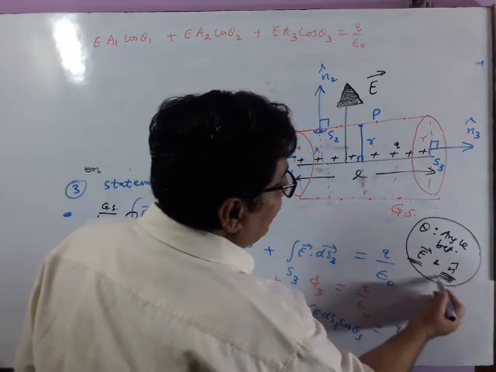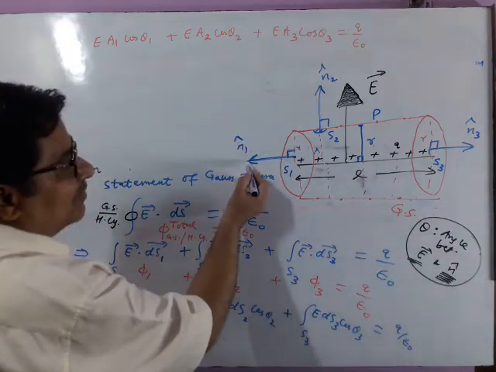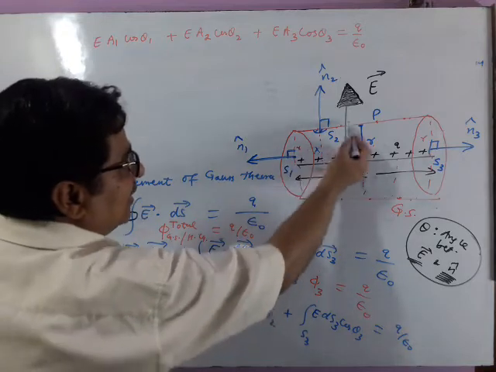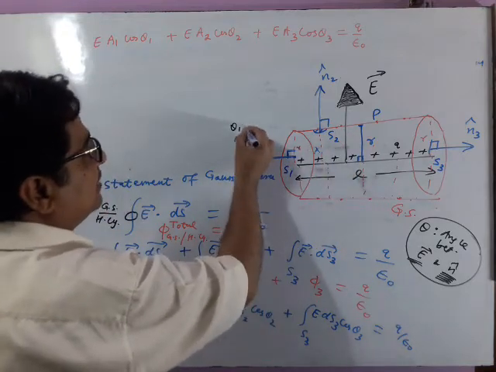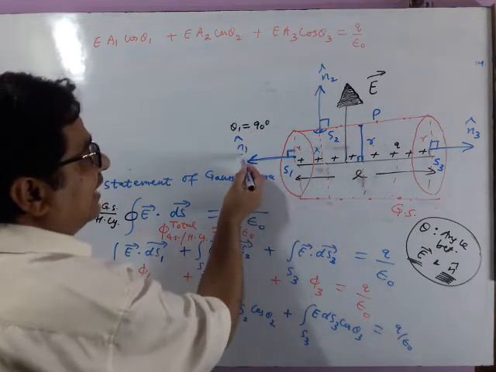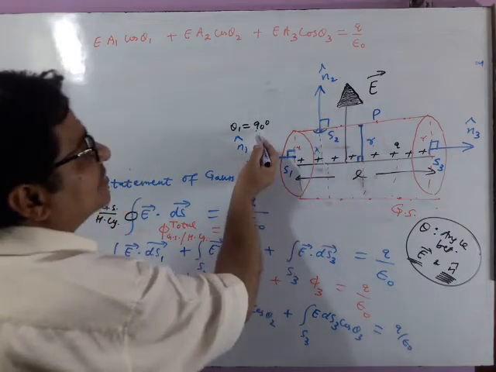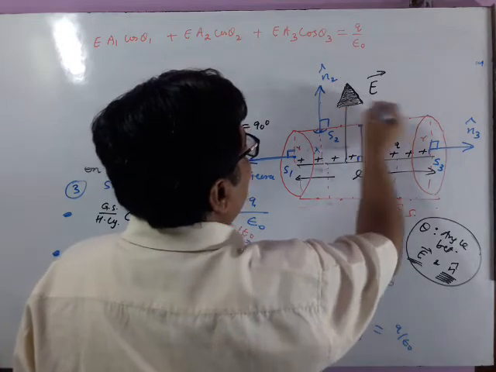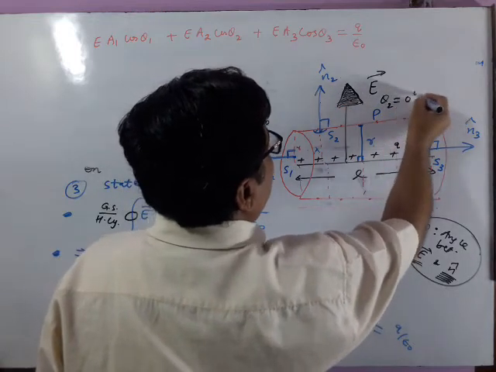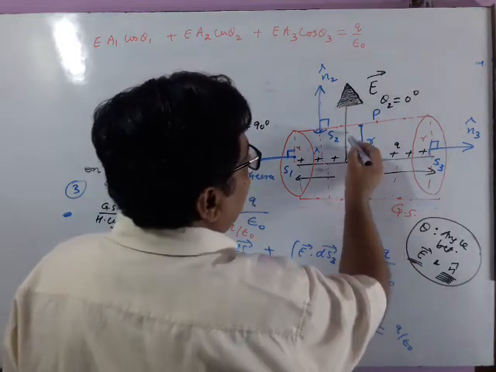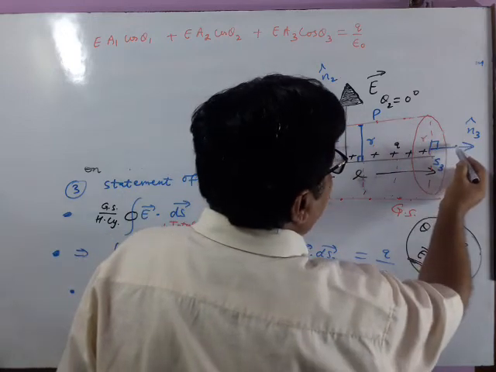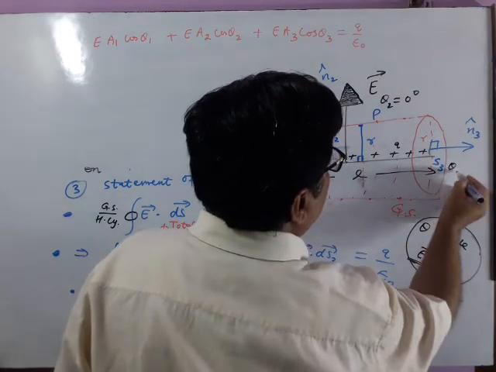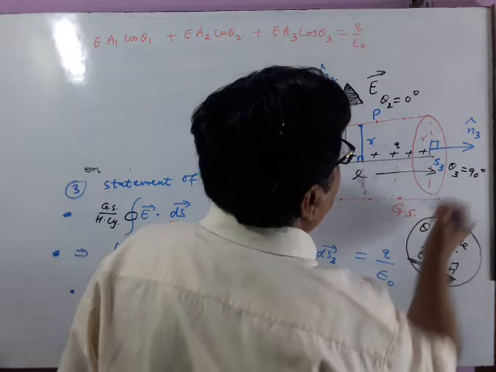Now focus on n cap. If you focus on n1 cap, it is making an angle of 90 degrees. So theta 1 is the angle between n1 and E vector. This is 90 degrees. See, n2 cap and E vector both are in same directions. So theta 2 will be 0 degrees. Similarly, E vector making an angle of 90 degrees with n3 cap. So theta 3 will be 90 degrees.